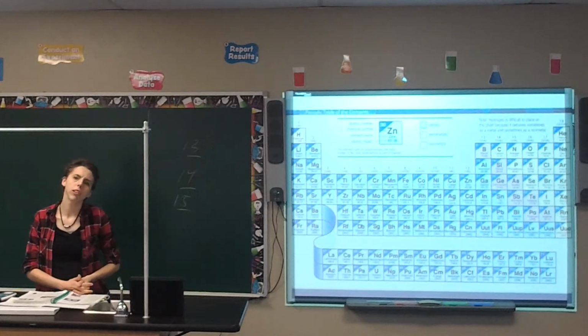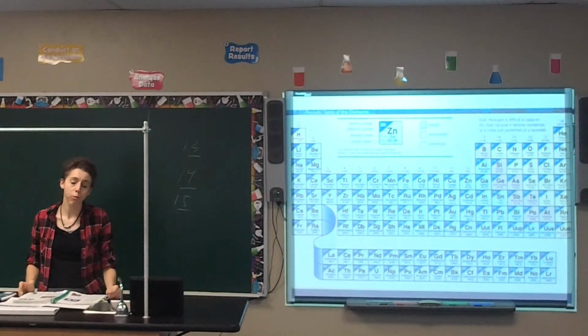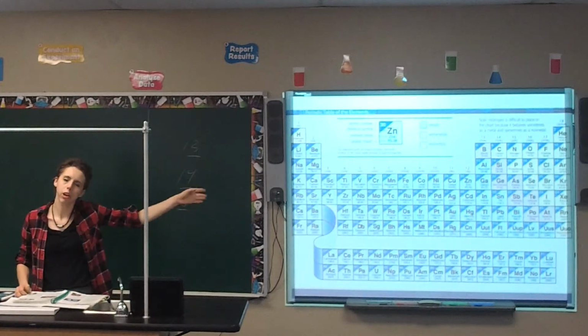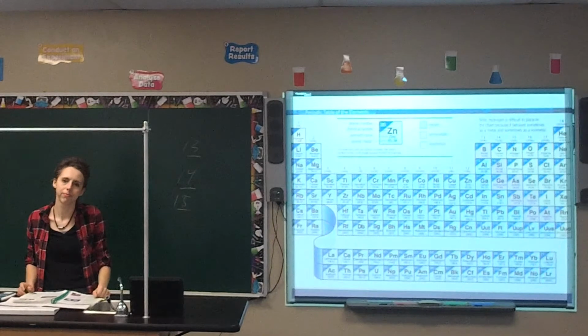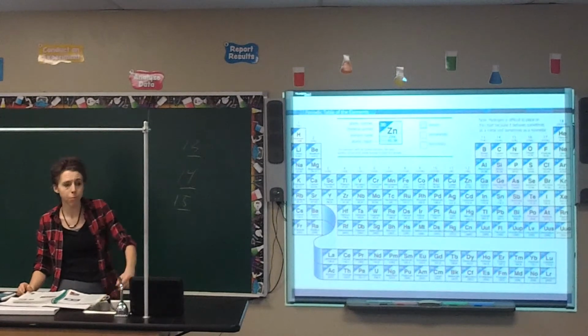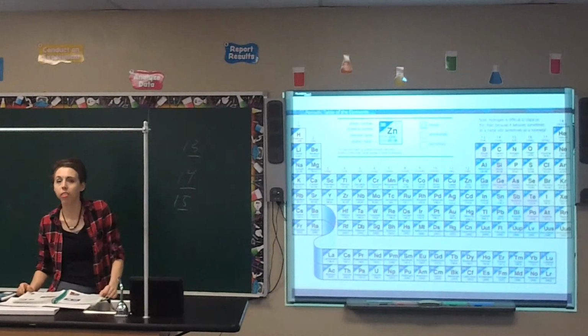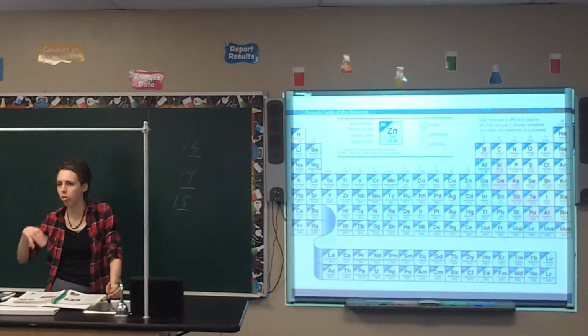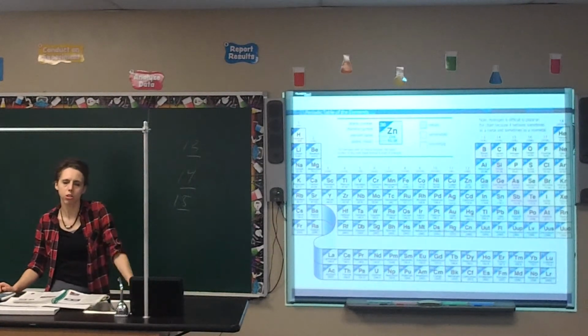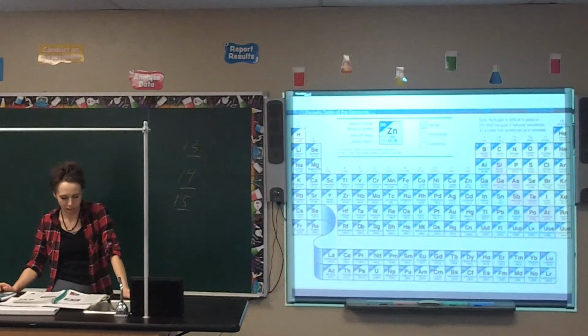Mercury is unique. So as a side note, what's the chemical symbol for mercury? Hopefully you know this. You can cheat and look at the chart. Or hopefully you just remember. Hg. Just make a note for mercury for it. Now mercury is unique because it is a liquid at room temperature. Most metals are solid. So your book's pointing out that's kind of unique about it. Most metals are solid at room temperature. Mercury is a liquid. So again, mercury is toxic. Don't eat it. But mercury is a liquid at room temperature.